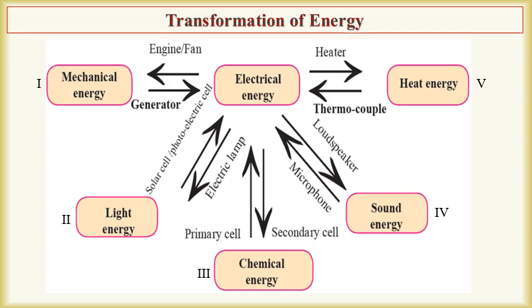Using a microphone, sound energy can be converted to electrical energy. In heaters, electrical energy gets transformed into heat energy, and using thermocouple devices, heat energy can be converted to electrical energy.